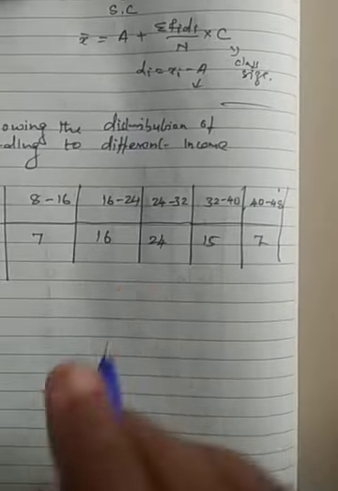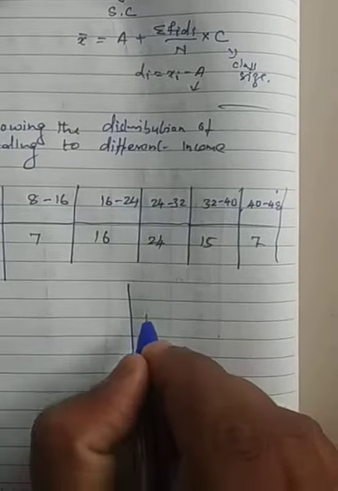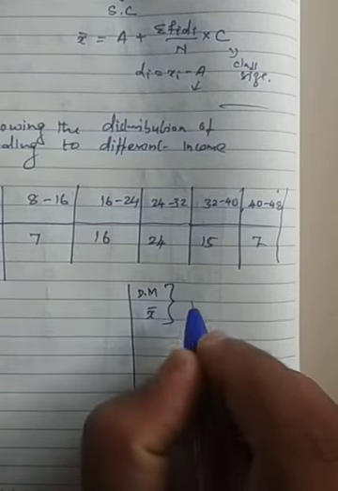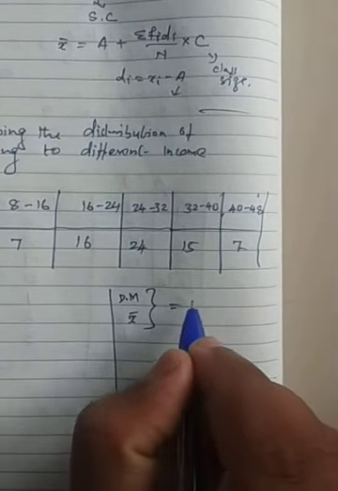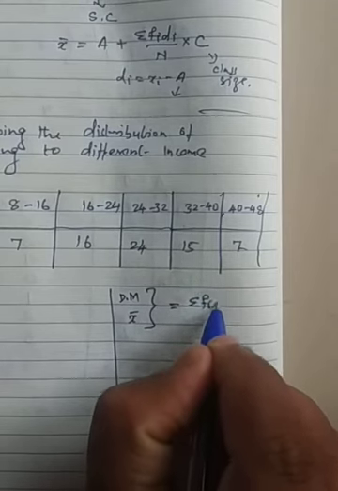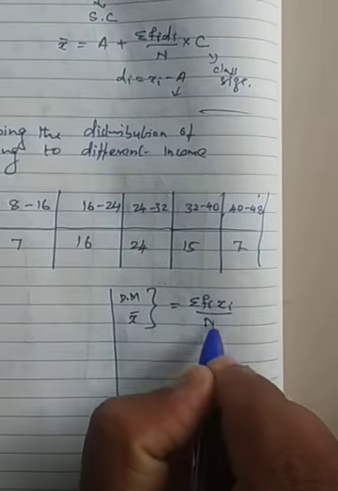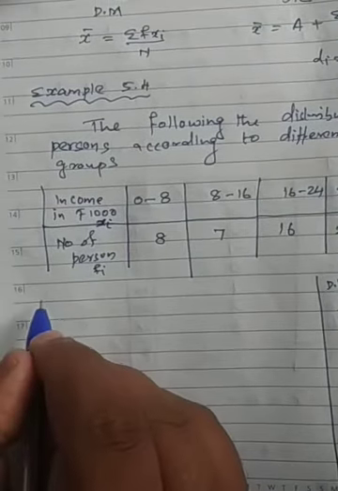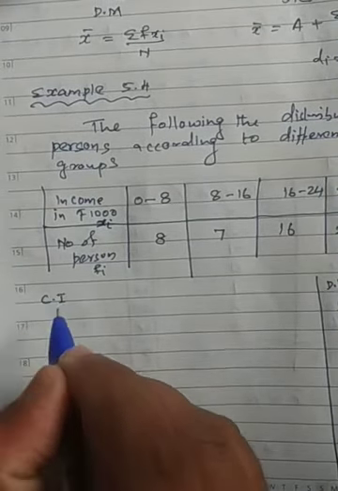Okay, so now I am writing here the formula. What's the formula for x bar? That is the direct method, DM method. The formula is nothing but sigma fi xi by n. That is the thing we need to apply. Before going to this, I want to write here the class interval. See, I am going to write.